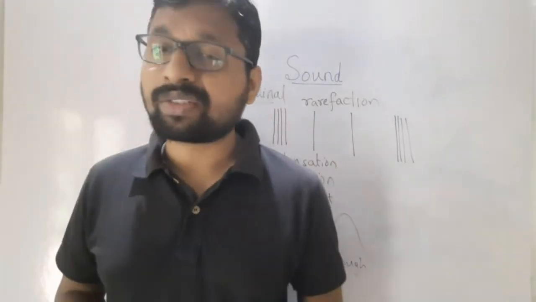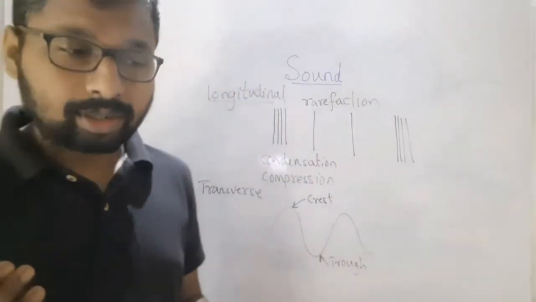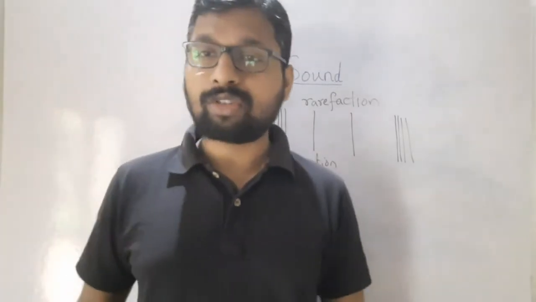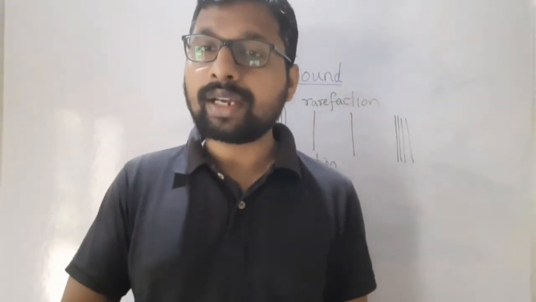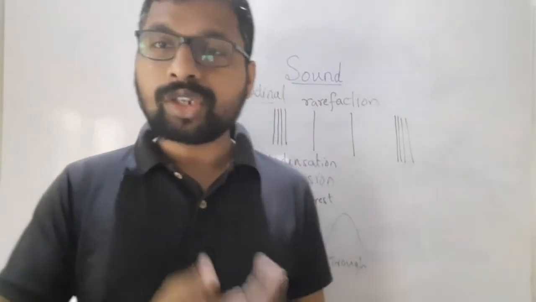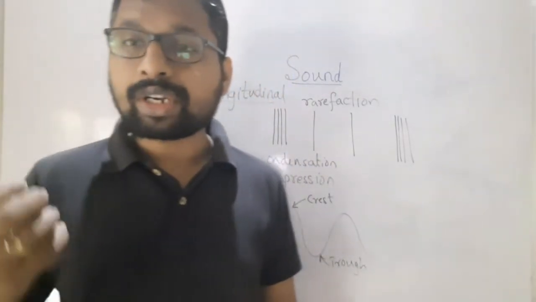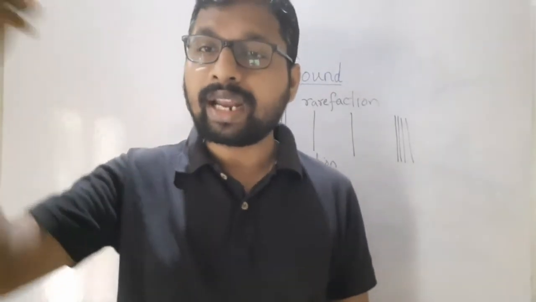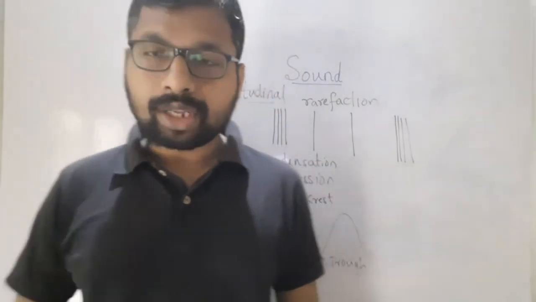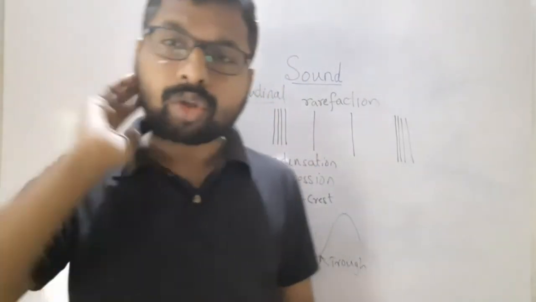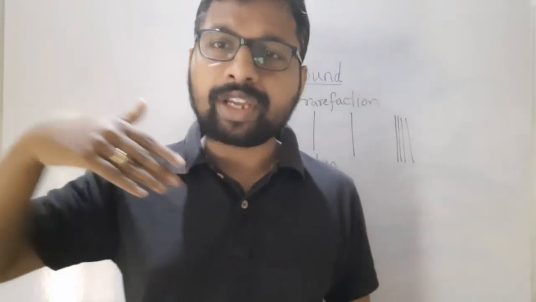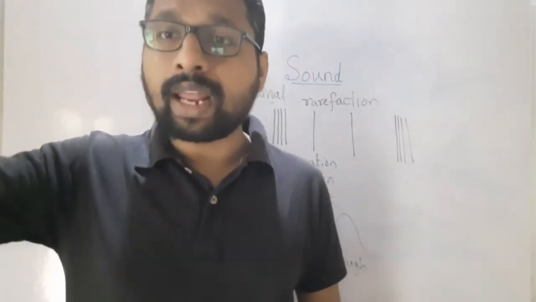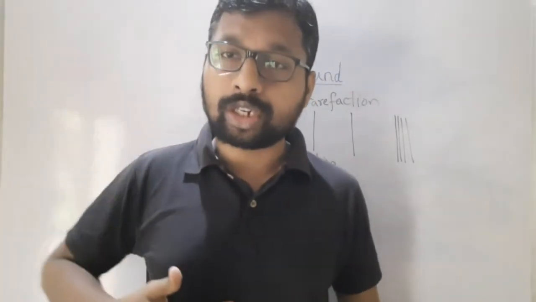Where do we see transverse waves? Light is a transverse wave. Sound, on the other hand, is a longitudinal wave. Sound requires a medium to travel. Light doesn't require any medium. For example, the sun is very far away, and light takes 8 minutes to reach the earth.